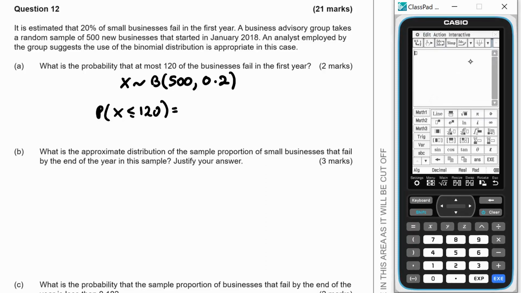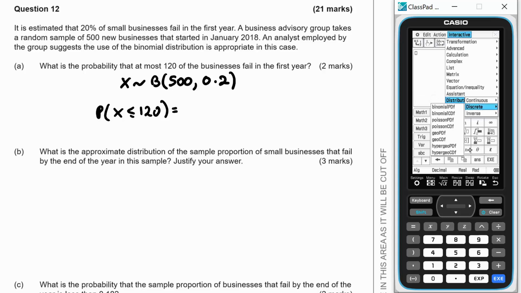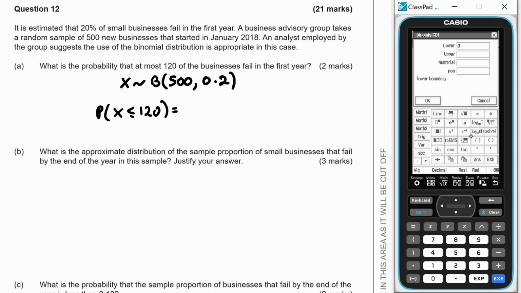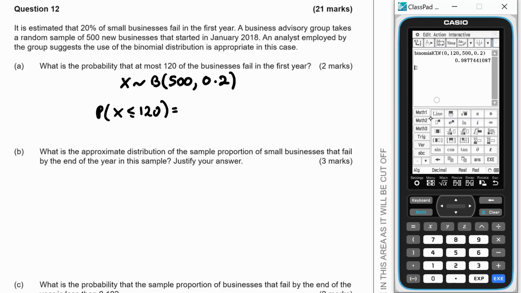So we'll go for a discrete, and we're after a binomial CDF going from 0 to 120 with 500 trials and a probability of success of 0.2, and that's 0.9877.